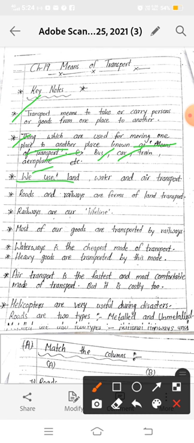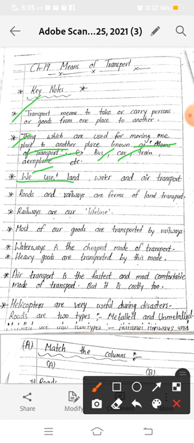So now what is called land transport? We have the largest network of roads in our country, okay. So when we go from one place to another place by moving on the land, it is known as land transport, okay. And the things which move on the land, like car, bus, train, etc., are known as the means of land transport, okay.